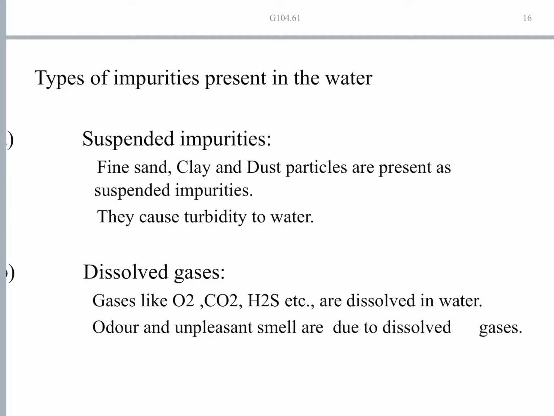Next we will move on to the types of impurities present in the water. Water contains different types of impurities. These can be discussed under two headings, characterized into two parts: suspended impurities and dissolved impurities.